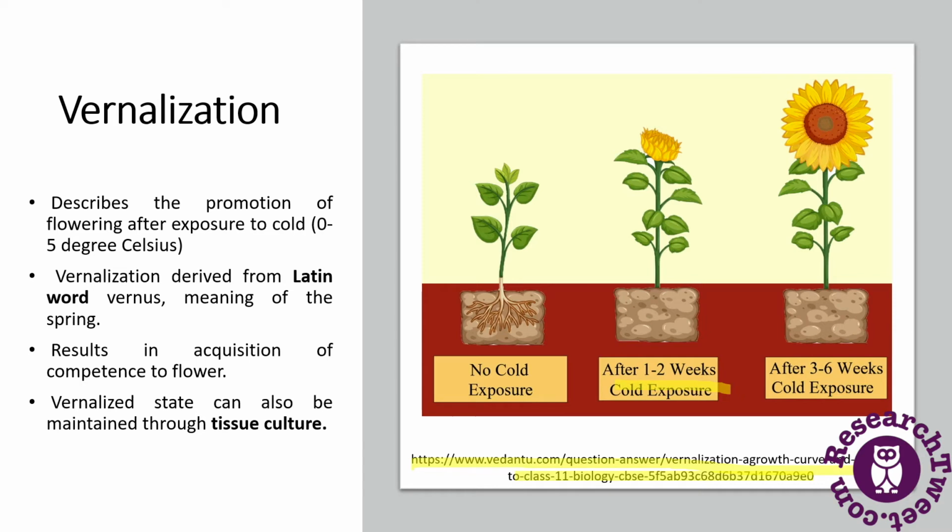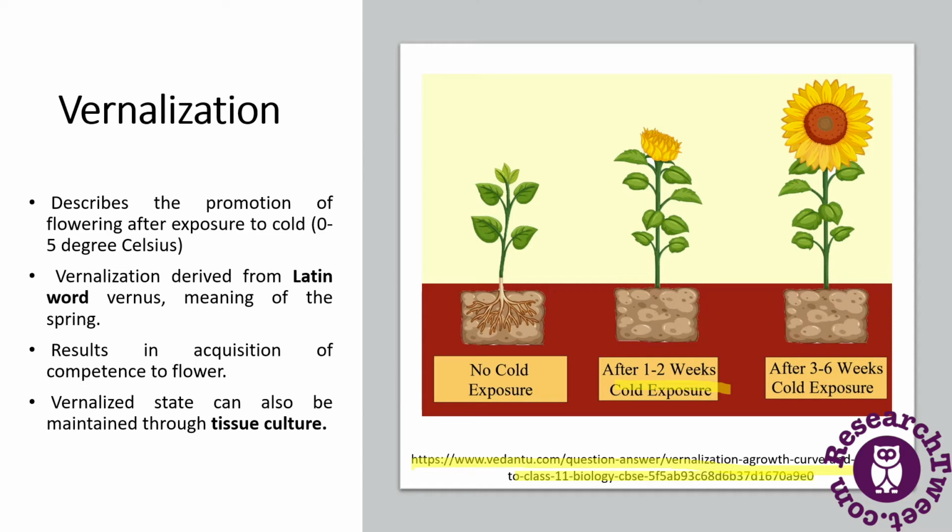Vernalization describes the promotion of flowering after exposure to cold. Cold is considered to be 0 to 5 degrees Celsius.